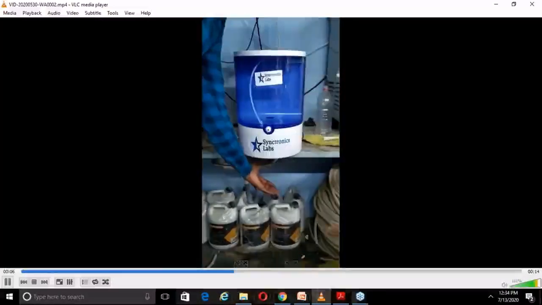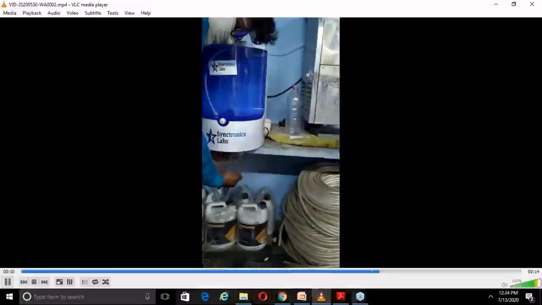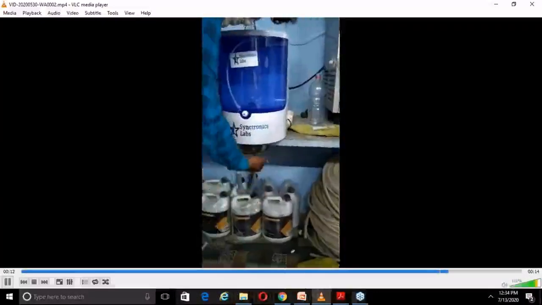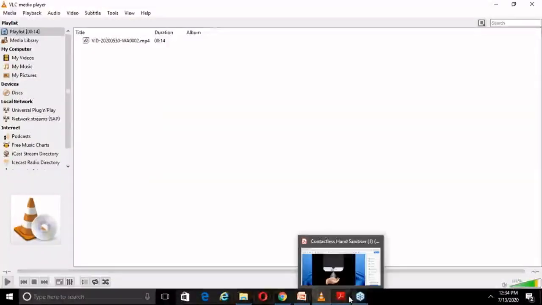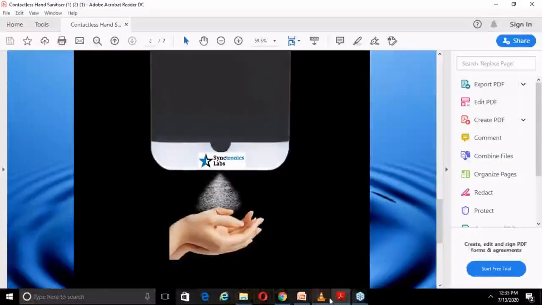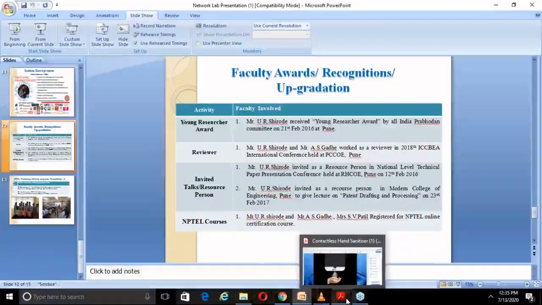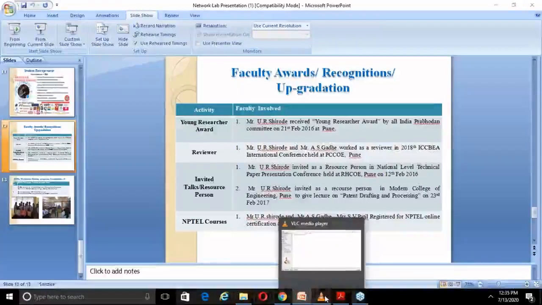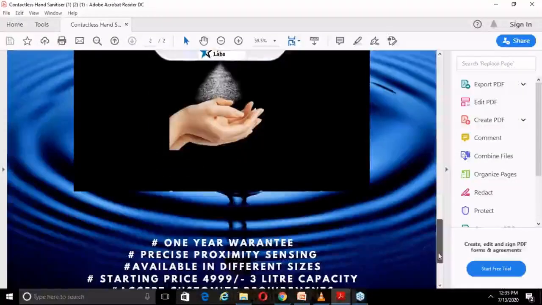When you put your hand below the sensor, the liquid comes and you can sanitize your hands. Now in each and every department of our college this sensor is installed, and all faculty are using this product. This way we can think of small products practically.